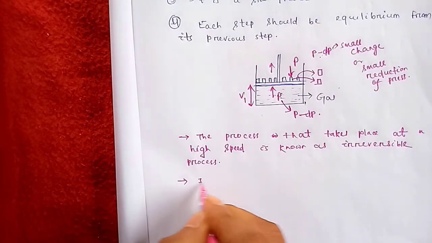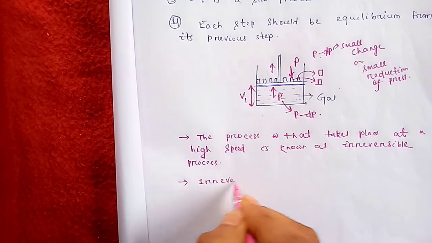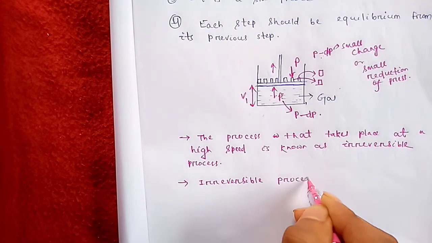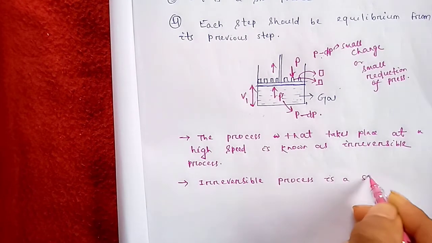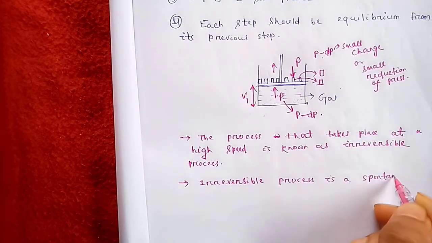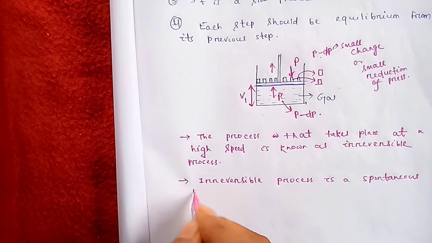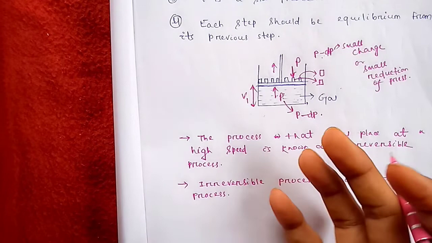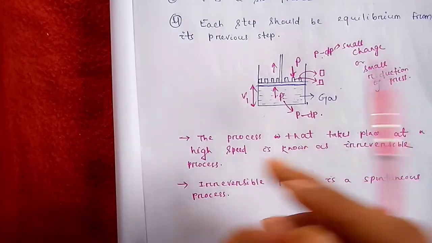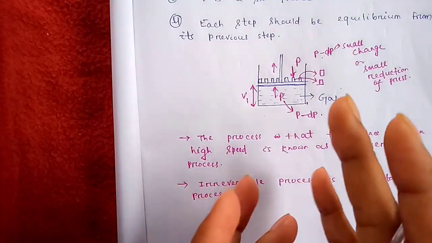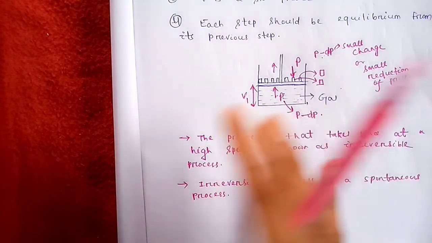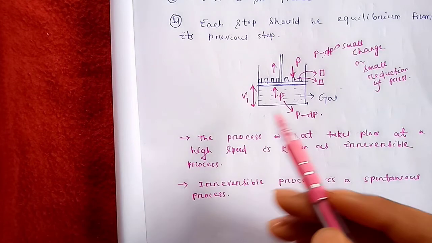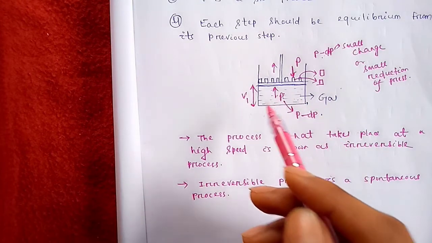These processes are also spontaneous. That means irreversible processes are very spontaneous. An irreversible process is a spontaneous process. So most processes in nature are spontaneous, that means irreversible. These processes occur at a very high speed and stop at the end. But very few processes in nature are reversible.